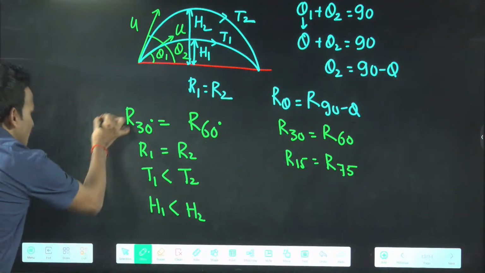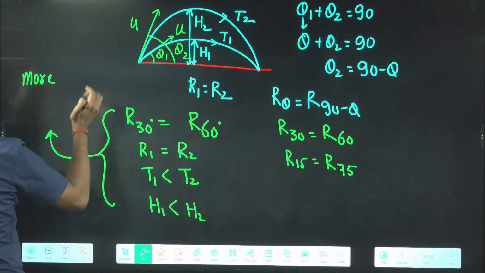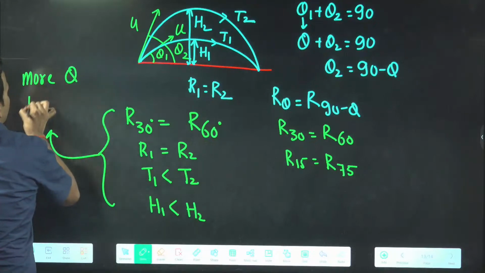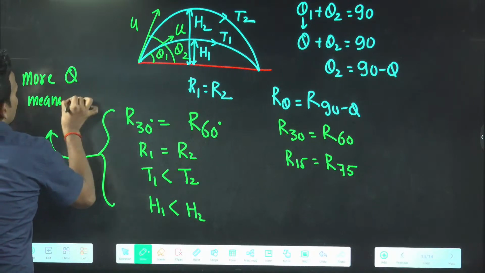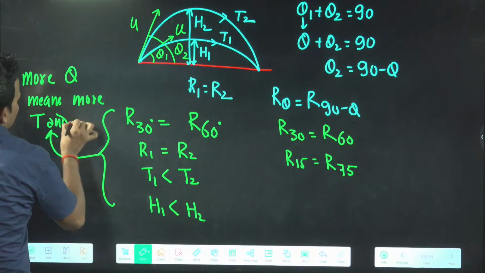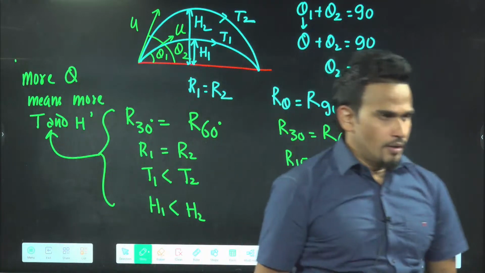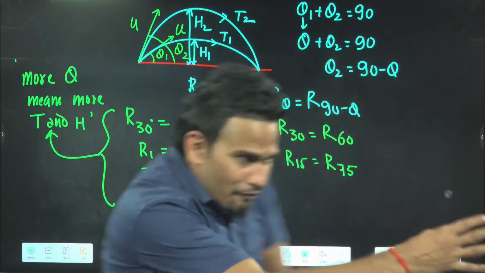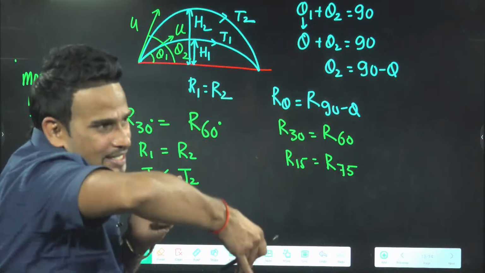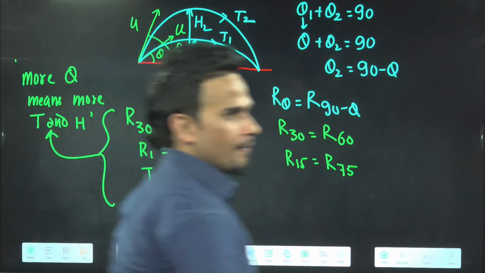More theta, because u is the same here, means more time and more H. You can also feel that if you give more angle, it will go to more height, it will take more time, but range will be equal.